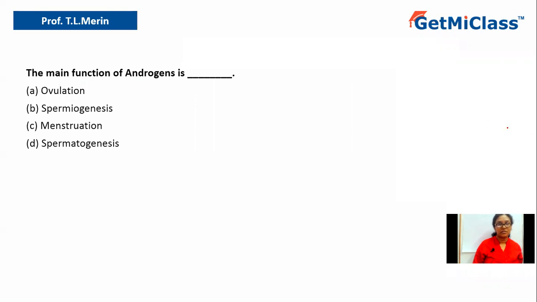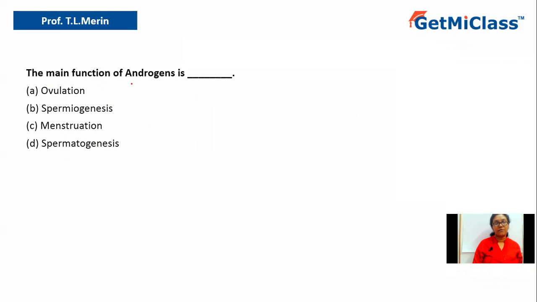Today we are going to solve this question. The question says the main function of androgen is dash. Option A, ovulation. Option B, spermiogenesis. Option C, menstruation. Option D, spermatogenesis. So let us look into the question.